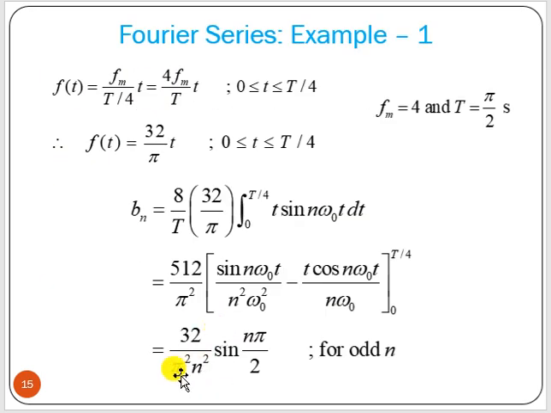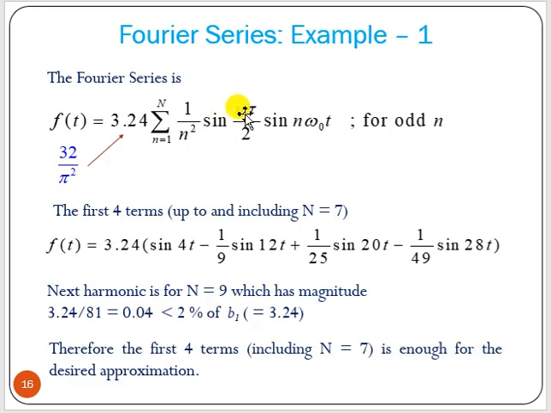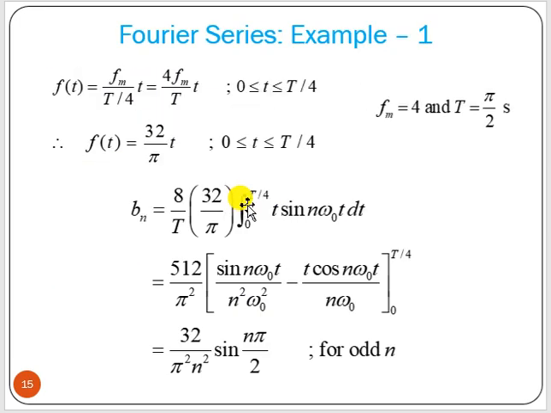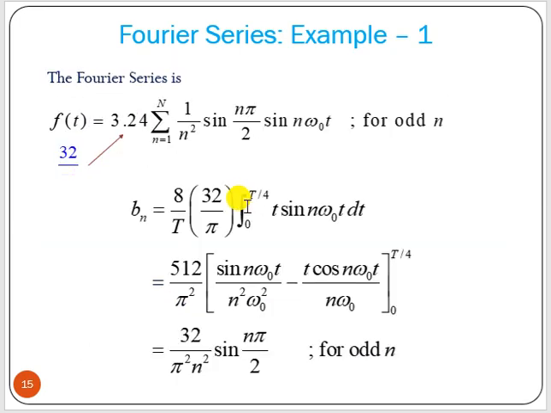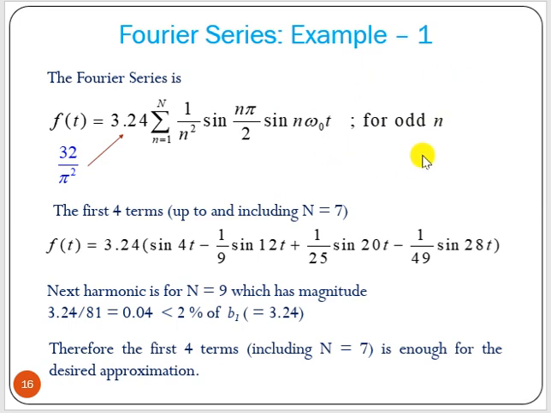So here we have n square term, sine n pi by 2, and you have to put f t, that means you have to multiply it by sine n omega 0 t for odd n. Now we can calculate the first four terms, that means for n equal to 1, 3, 5, 7. So here if it is 1, then it is sine pi by 2, 1, so pi by 2 into sine n omega 0 t, n equal to 1 and omega 0 equal to 4, if you remember. So sine 4t, now 1 by 3, 3 square is 9, and this is 3 into 4, 12t. So like that way I can find out the f t expression.